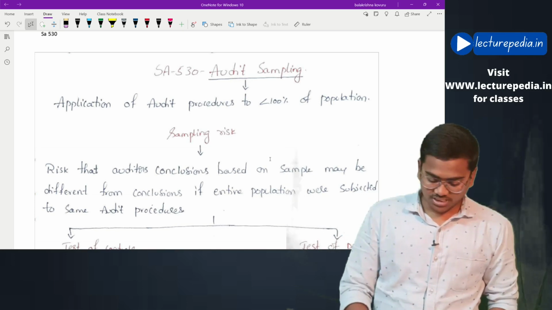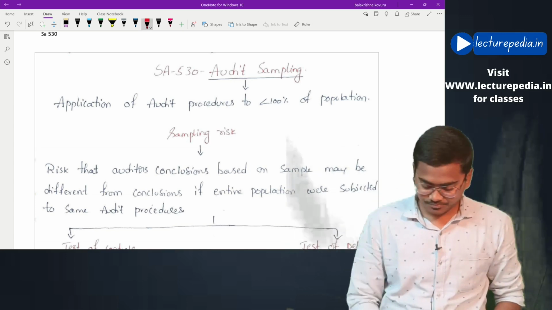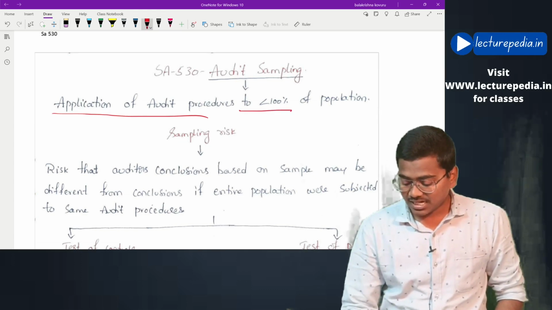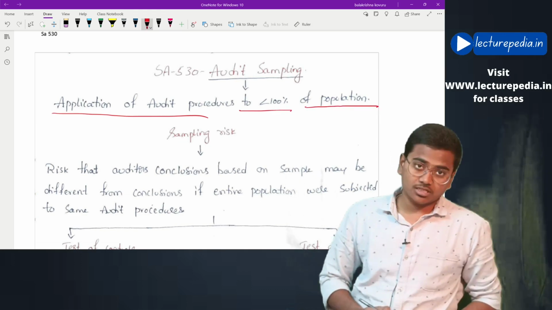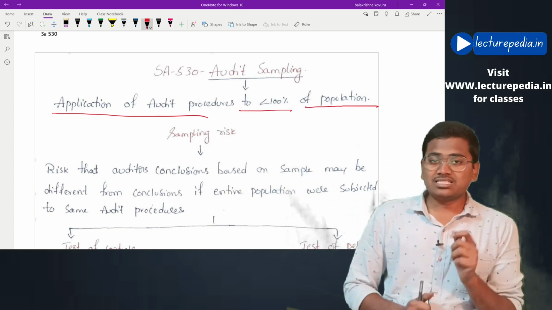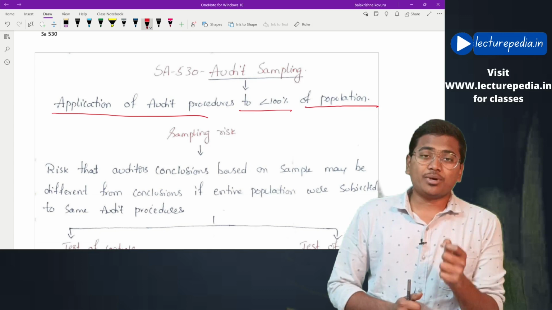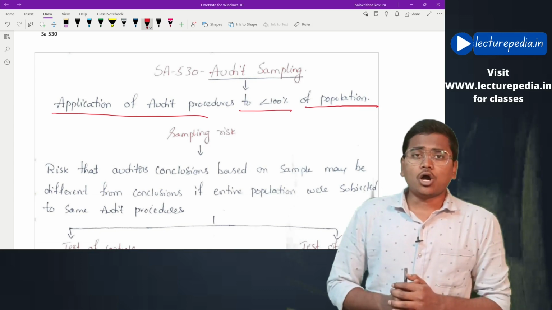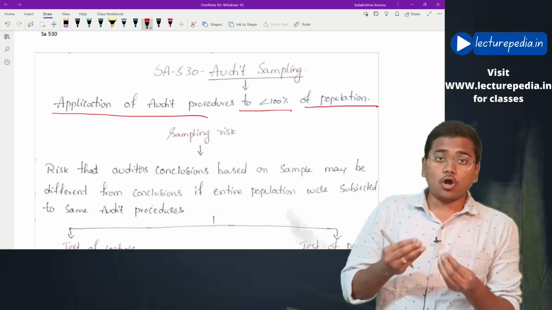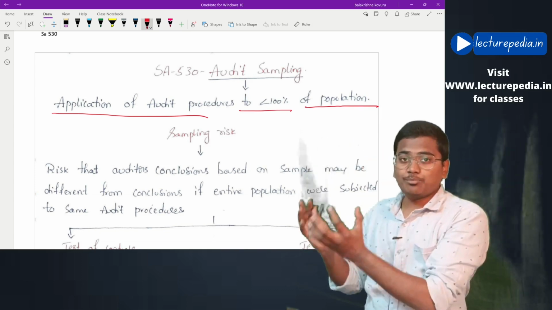The official definition is: application of audit procedures to less than 100% of the population is known as audit sampling. In audit sampling, the auditor will perform audit procedures on only selected data. He will not perform audit procedures on the entire population.